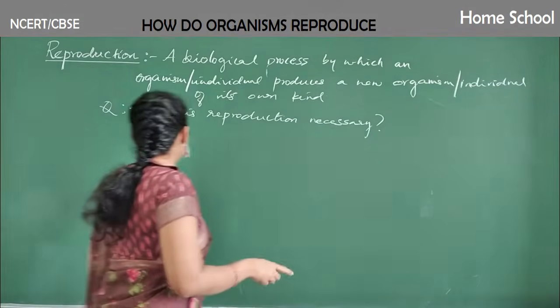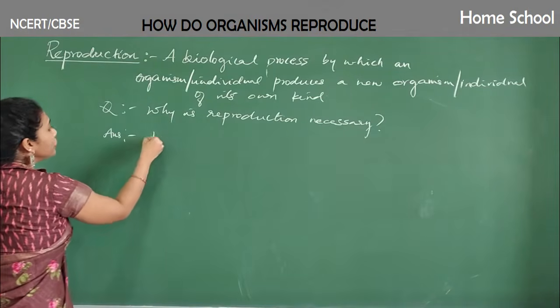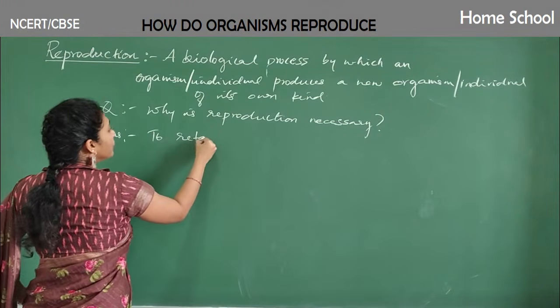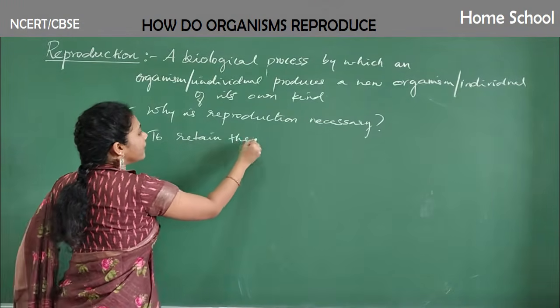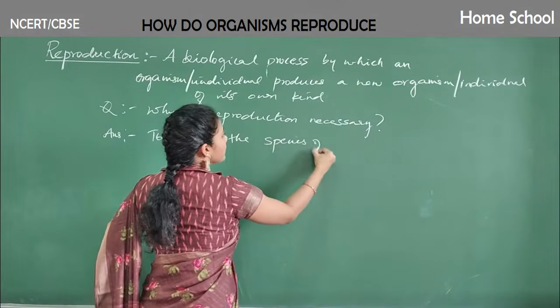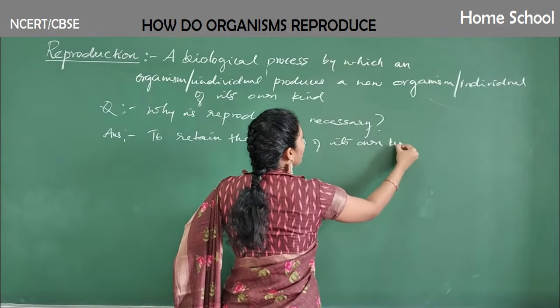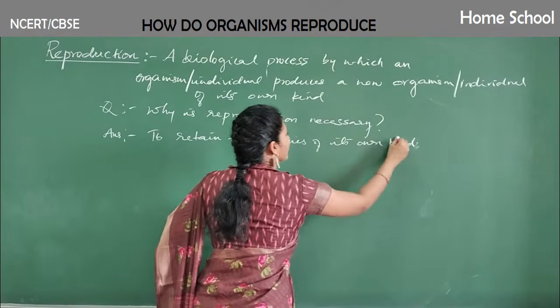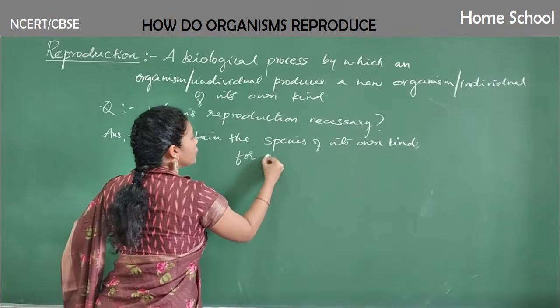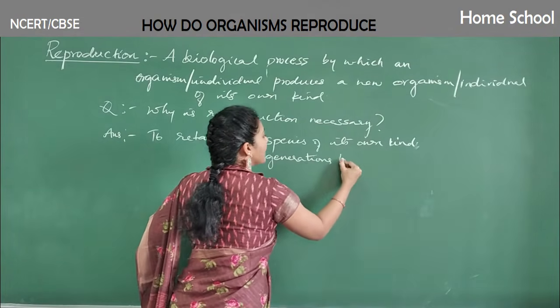So what is the first point you have to remember here? To retain the species of its own kind for generations to generations.